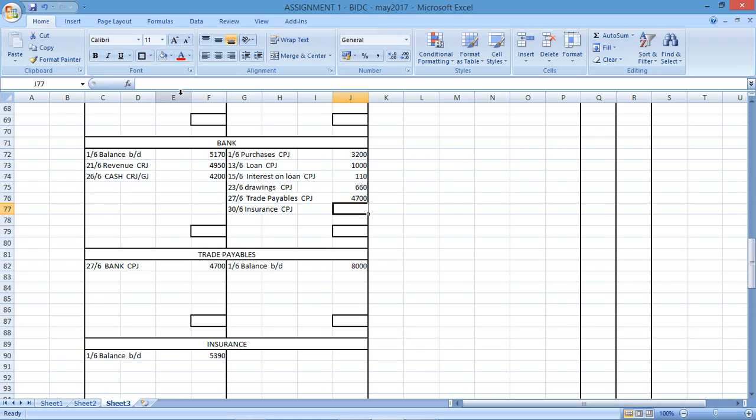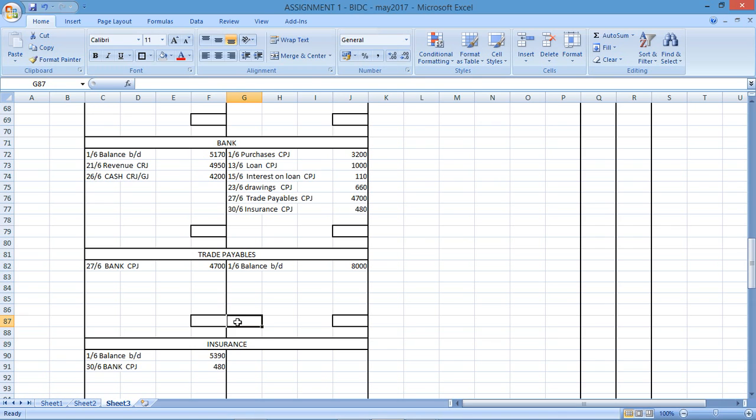Insurance CPJ, the amount 480. That's the amount that we're paying, 480. So insurance is going to have 480 there, and they would have come from the bank. Cash payments journal.